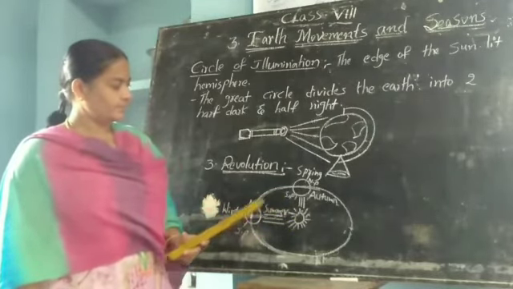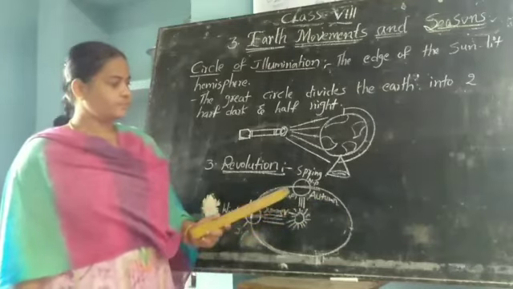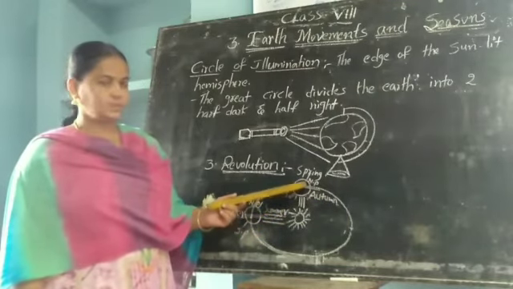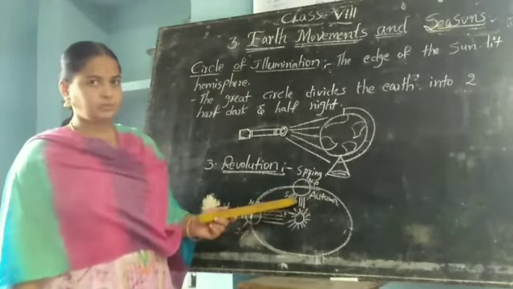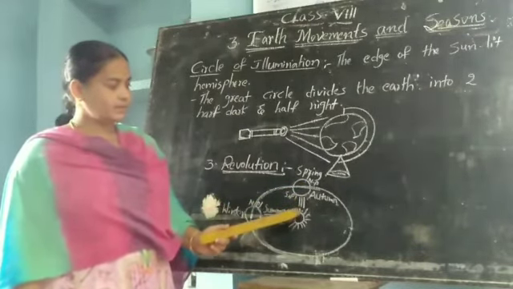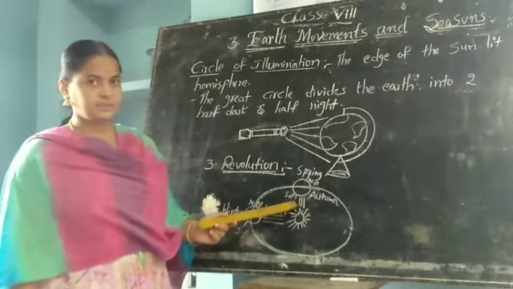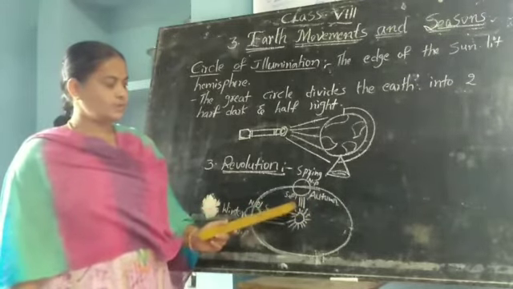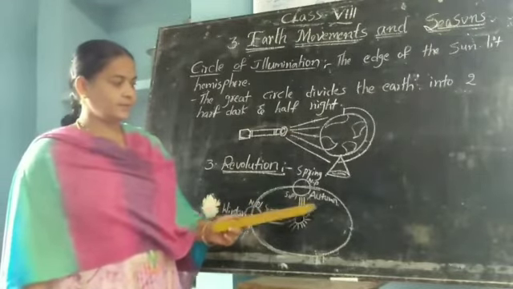See here how the seasons are forming, we will see now. What is this? This is the North Pole and this is the South Pole. Here the South Pole is receiving the direct rays of the sun. So those facing the sun rays are getting autumn.